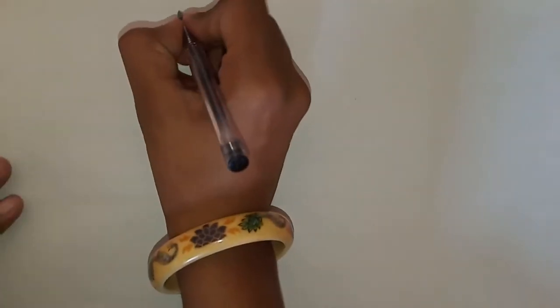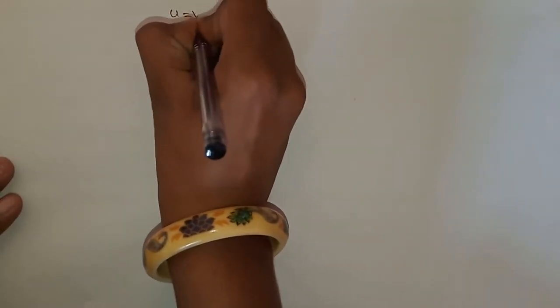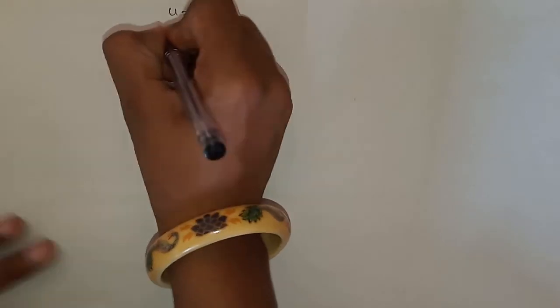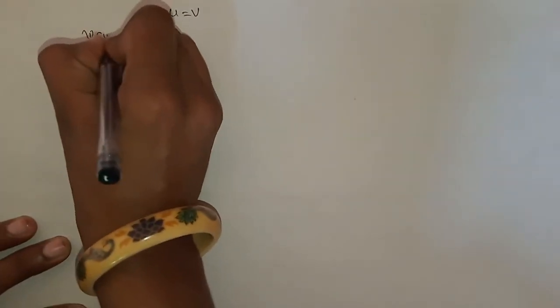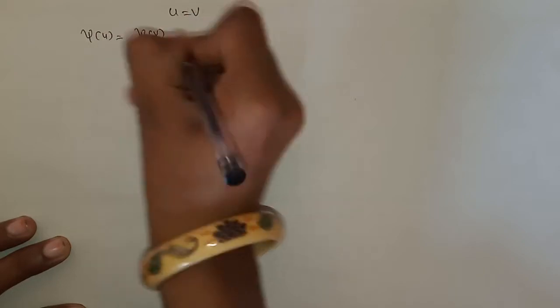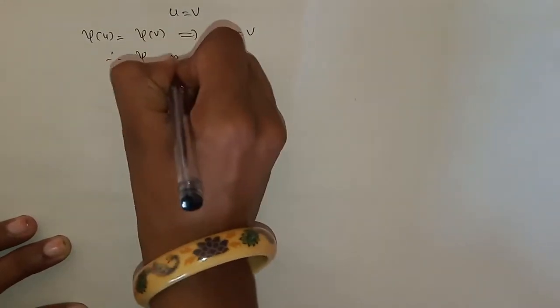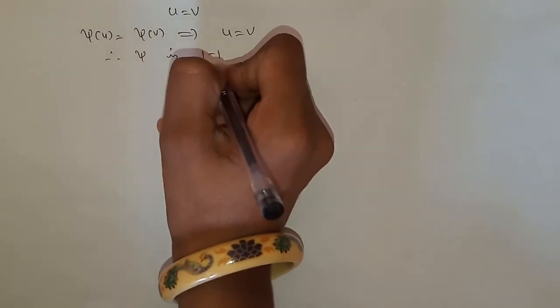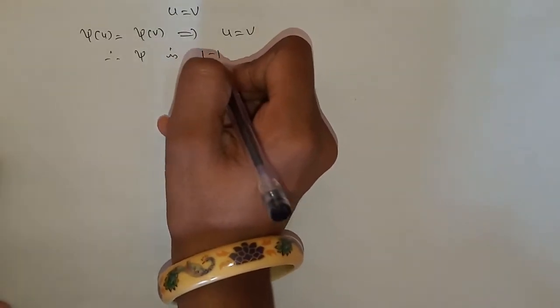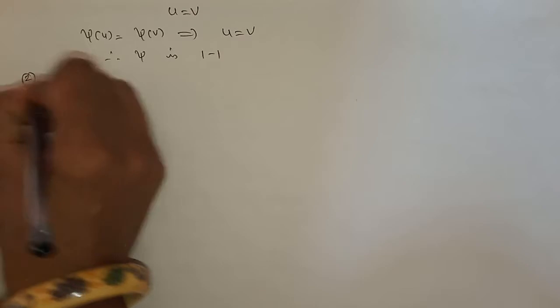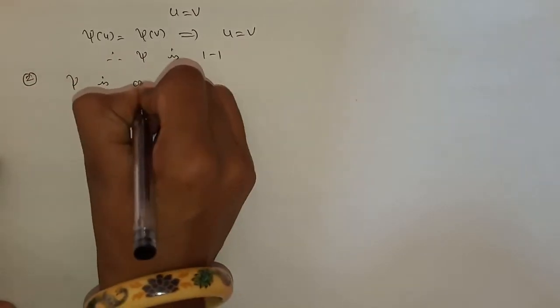As u minus v is equal to 0, then we can say that u is equal to v. So we have taken psi of u equal to psi of v, and we are getting u equal to v. Therefore psi is 1-1.